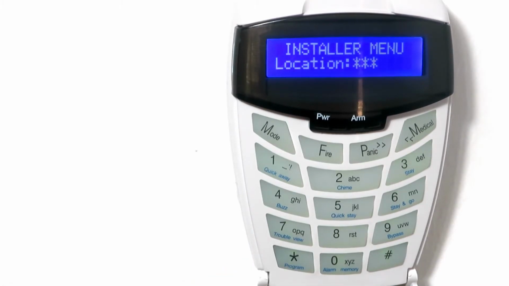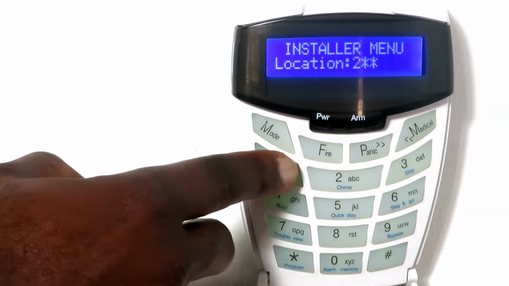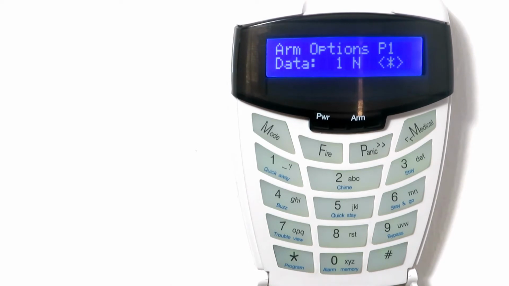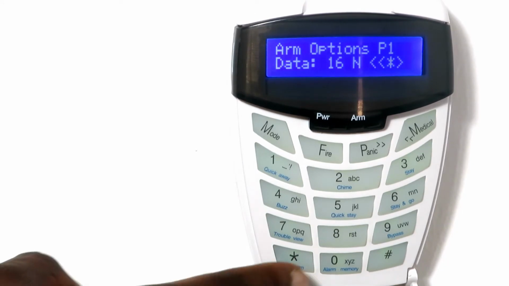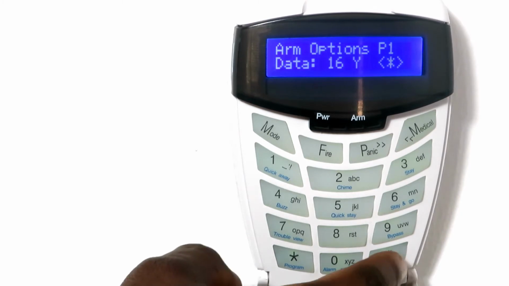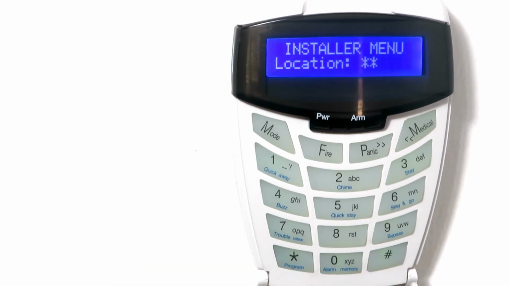Enable opening and closing reporting for each partition by going to locations 211 through to 218. For the first partition, enter 211, followed by the asterisk key. Scroll to option 16 by using the scroll buttons indicated by double arrows. Set option 16 to yes by pressing the asterisk key. Press # to return to the installer menu.